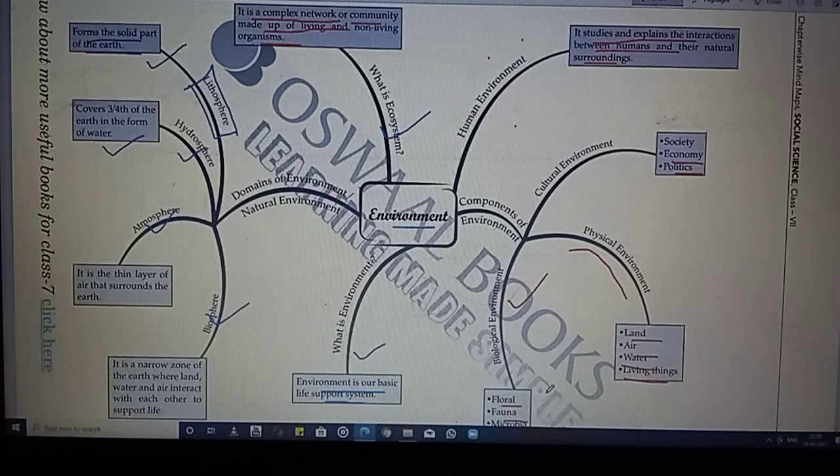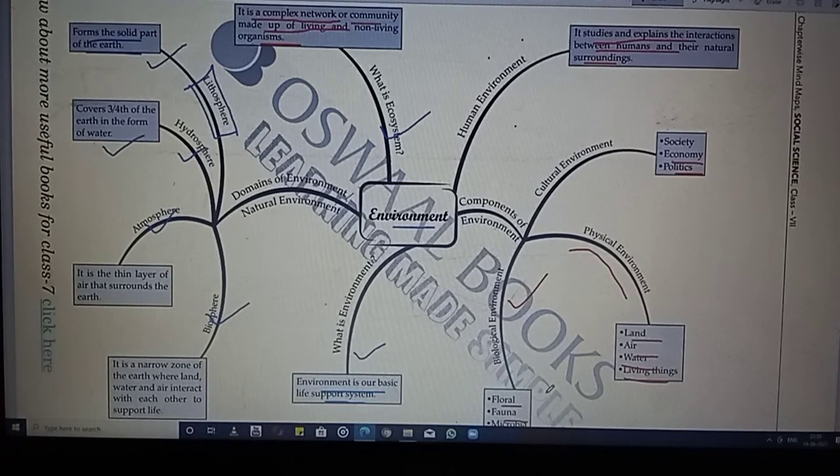Next is your lithosphere. It is the solid crust, the hard top layer of the earth, that is the lithosphere. Next, you have read about the hydrosphere. It refers to the water bodies like rivers, lakes, seas, oceans, etc. on the earth. For example, rivers are there, the river Ganges is there, river Yamuna is there, Godavari is there, Saraswati is there. Like the seas are there, the Red Sea, Black Sea, Indian Ocean, and the Caspian Sea. These seas are there.